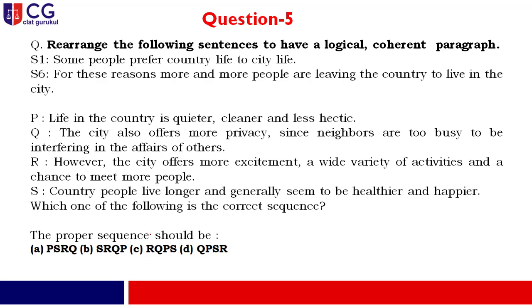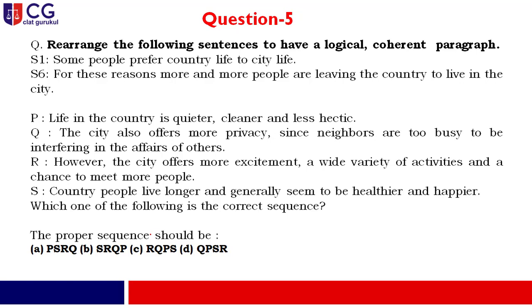Now, my dear friend, if you are talking about the plus points or the positive aspects of country life, you have to discuss the features of the country and what kind of amenities and facilities the people living there are getting, and what is the effect on their health. So option S clearly states that. So the sequence is going like P, S.